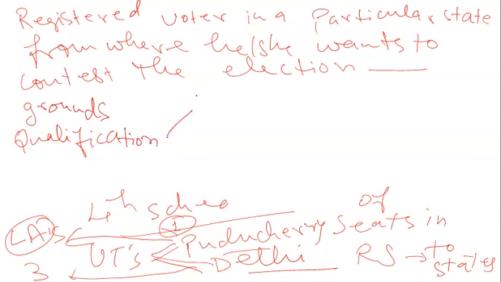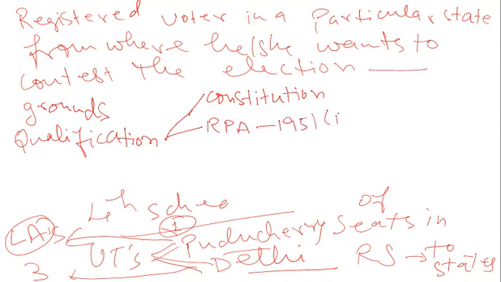One set of grounds is mentioned by the constitution itself. Second, there are some grounds mentioned by the Representatives of the People's Act 1951.